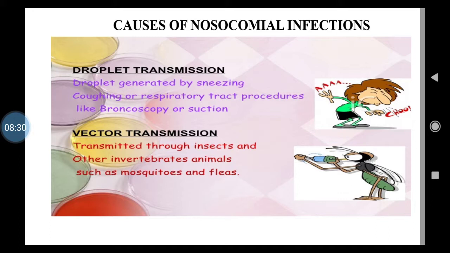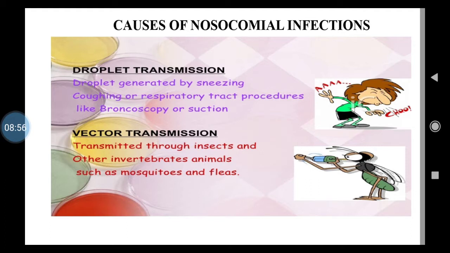And the other is vector transmission, isn't it? So arthropods again play an important role in the spread of diseases, isn't it? So transmission through various insects. Most of these insects we have discussed in the environment and health chapter, that is the last part, medical entomology, isn't it?